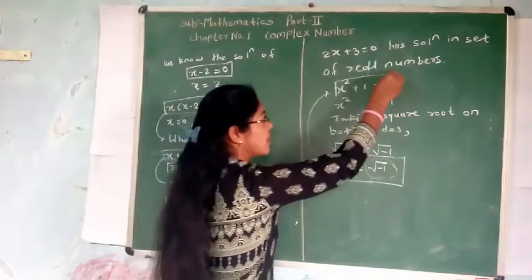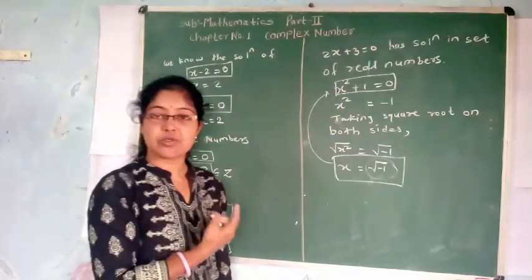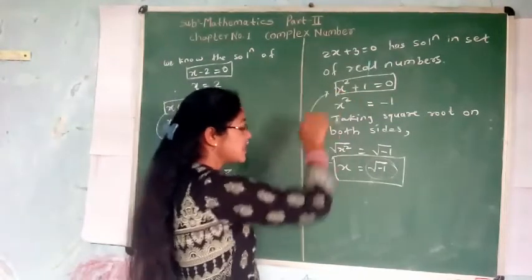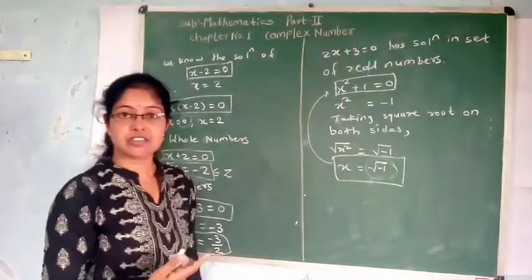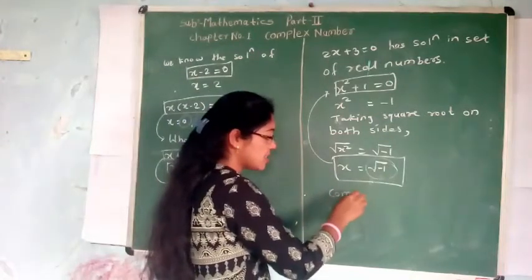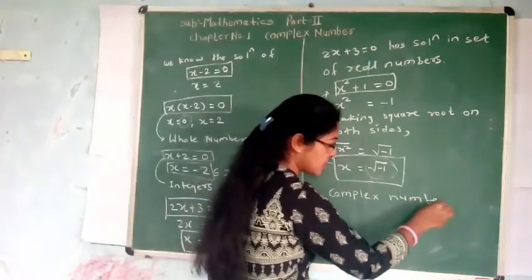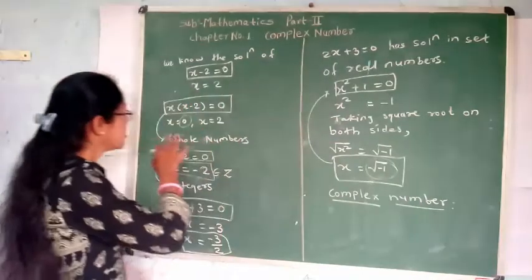Therefore, this equation x square plus 1 is equal to 0 has no solution in the set of real numbers. Therefore, we extend the set of real numbers to the larger set, and that set is called as complex number set.